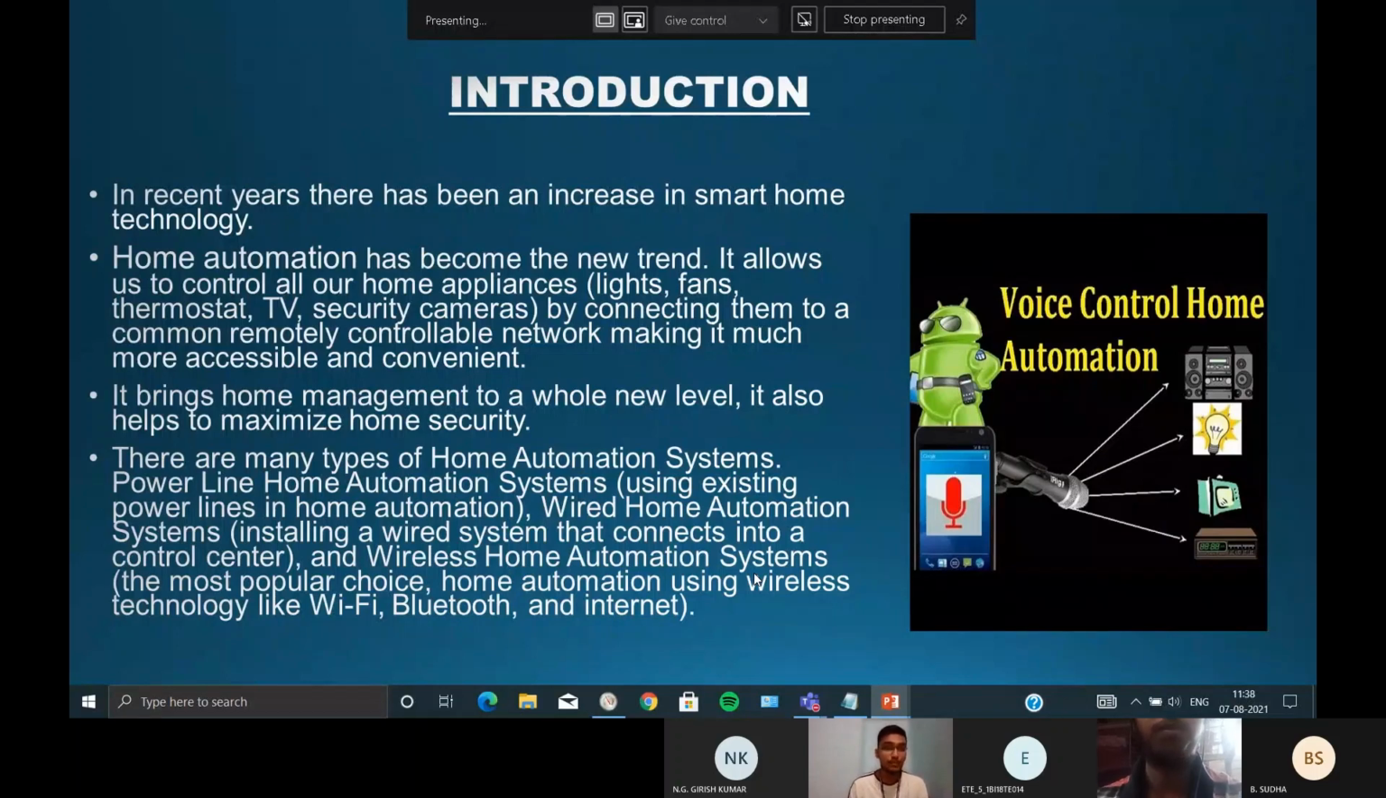There are many types of home automation system. Firstly, power line home automation system, using the existing power line. Next is wired home automation system, installing a wired system that connects into a control center. Next is wireless home automation system, which is the most popular choice and which we have used. This is home automation using wireless technology like Wi-Fi, Bluetooth, and internet.